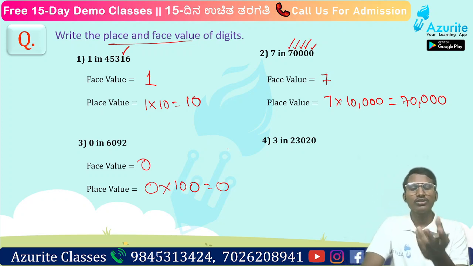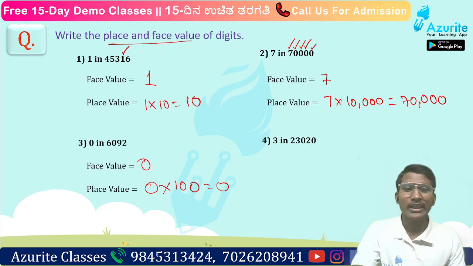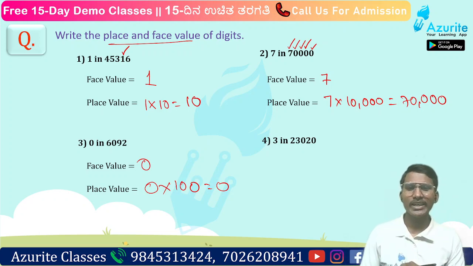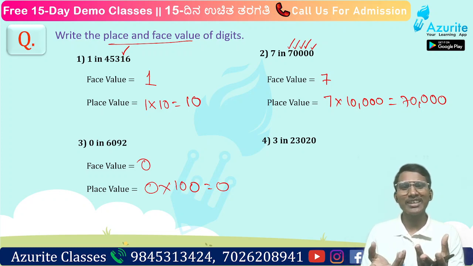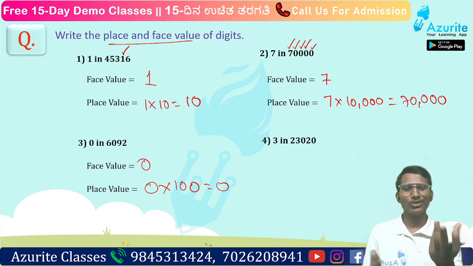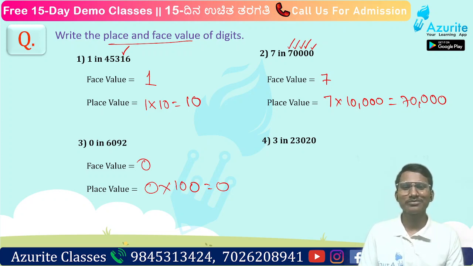0. Because 0 means what? Can anyone tell, 0 means what? It is empty, nothing. Then if it is nothing, it will be 0 itself. So how many hundreds are there? No hundreds. No hundred itself, so 0. Understood? 0 into anything is 0.